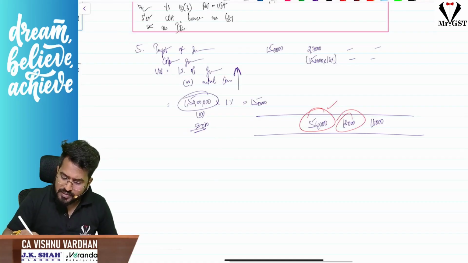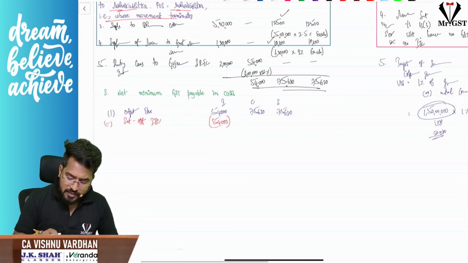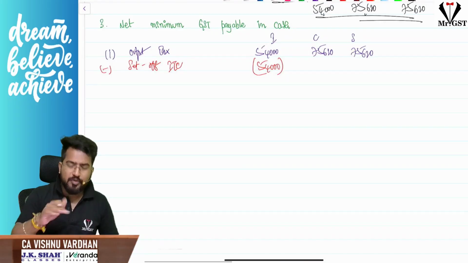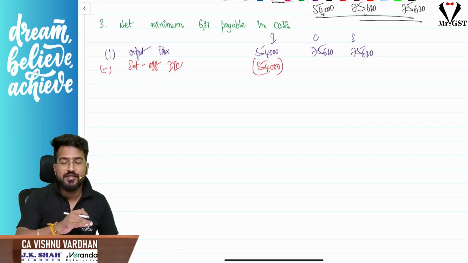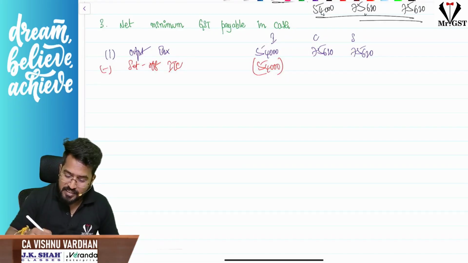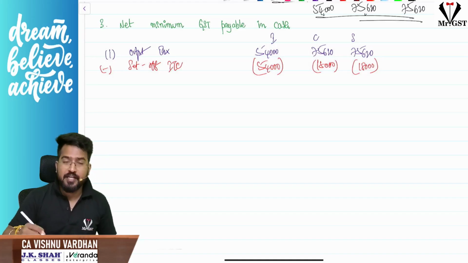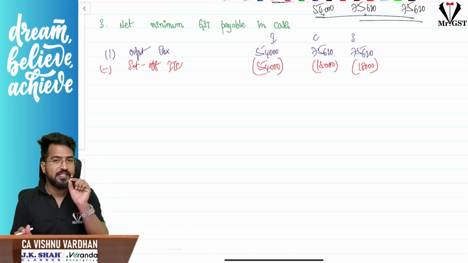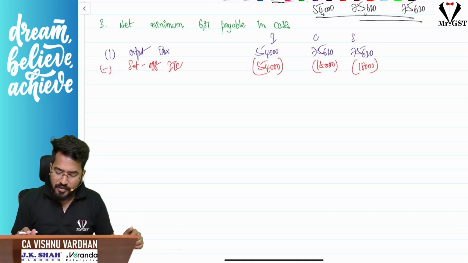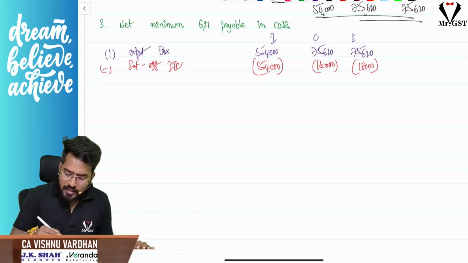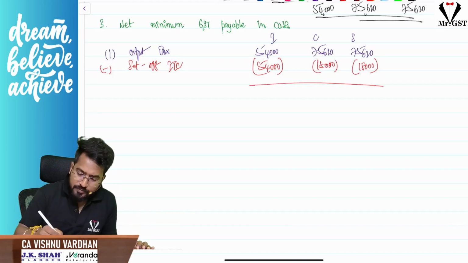And next you can use CGST for CGST, SGST for SGST. Sir, set off will be mostly easy only for you, because they will twist you the question only in outward supplies and inward supplies. So CGST you can use 18,000 here and 18,000 here. But I repeat, you should be careful with following this utilization rules of ITC balance. Okay, so here it is simple, we are using that. And finally, what is the payable?